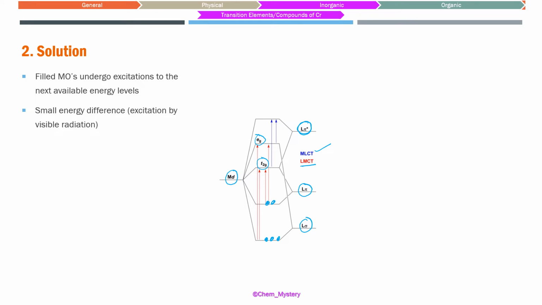This transition is going to take place with a relatively smaller amount of energy, that is lying somewhere in the visible region. And that is why we can see the color, because the visible region is the only thing our eyes can observe and our brain can comprehend. And these kinds of transitions are basically allowed. There are different quantum mechanical rules, like the spin rule and the change in angular momentum rule. We call those selection rules in spectroscopy. Basically, we don't have that discussion at the 10+2 level.